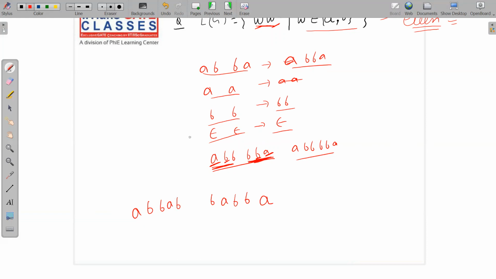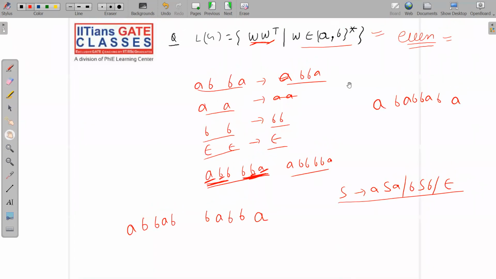Okay, so I think you have noted down carefully. Let me do it one more time. A B B A B B, like this. So what is this? S implies ASA, BSB, or null. That's it. So this is the grammar for generating even palindromes over A and B.